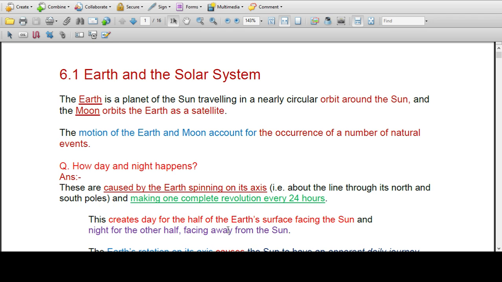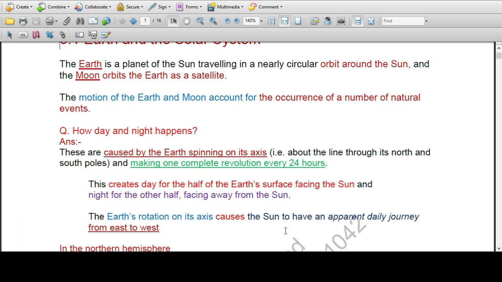Since the Earth spins, it gradually comes to face the Sun and then passes away, and the next region appears to the Sun. In this way we get the morning, noon, afternoon and evening, and finally the night.